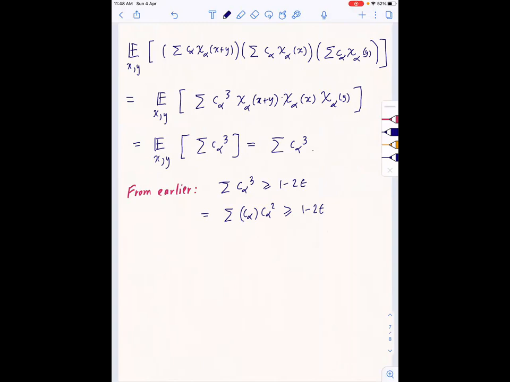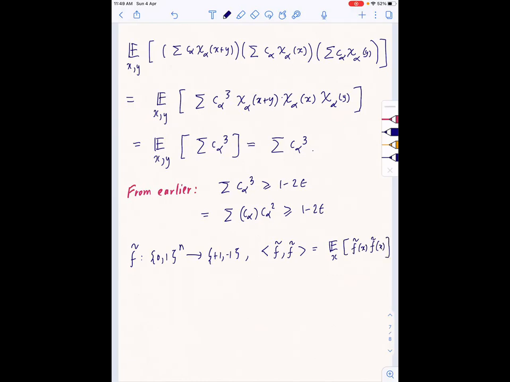Now, what do we know about the sum of c alpha squared? Let me make the point that again we'll be using orthogonality. So f tilde is a function from 0,1 to the n to plus 1, minus 1. So what is the inner product of f tilde with itself? That is the expectation over x of f tilde of x times f tilde of x.